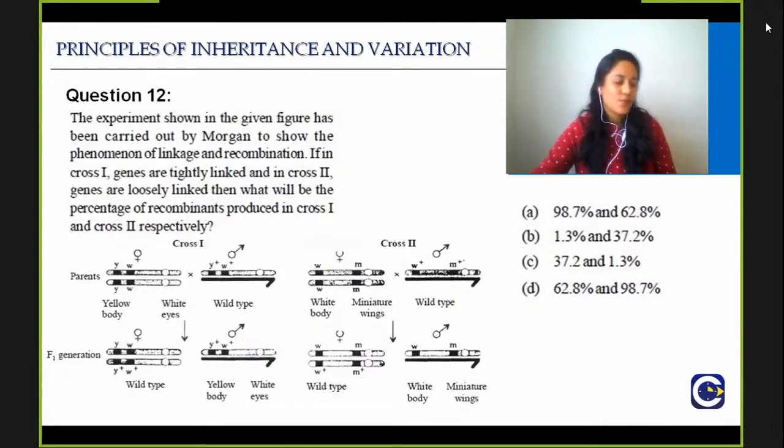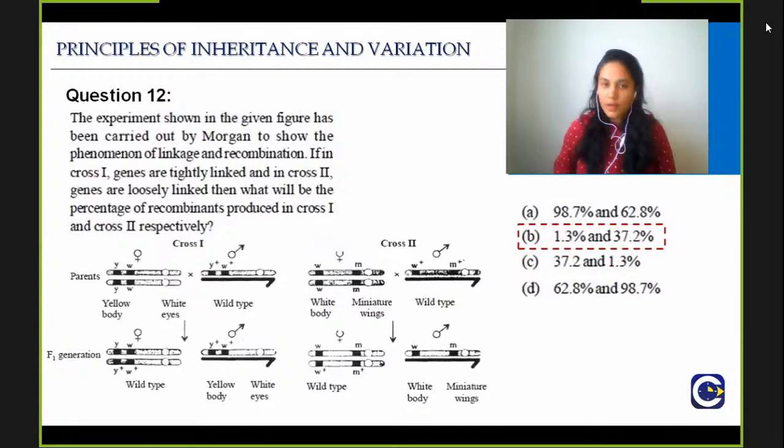But once you solve this question today, you will realize it's a very easy question. So I want answers from everybody. And if you don't know, just let me know that I don't know so that I can explain you. Good, very good. I start getting more answers now. Perfect. So all of you are giving me the right answer, which is option B. Because when the genes are linked, the recombination is low. That is why it is 1.3% for cross 1. And when the genes are far, the recombination is more, which is 37.2%.